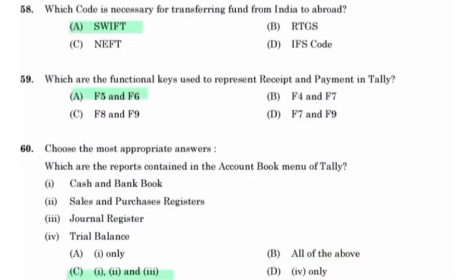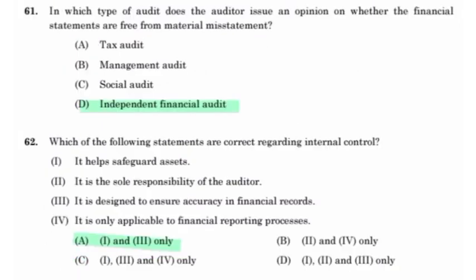Which code is necessary for transferring funds from India to abroad? SWIFT. Which are the financial functional keys used to present receipt and payment in Tally? F5 and F6. Which are the reports contained in the account book menu of Tally? Cash and bank book, sales and purchases register. In which type of audit does the auditor issue an opinion on whether the financial statements are free from material misstatements?